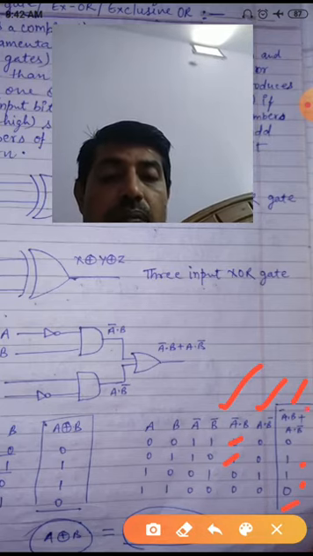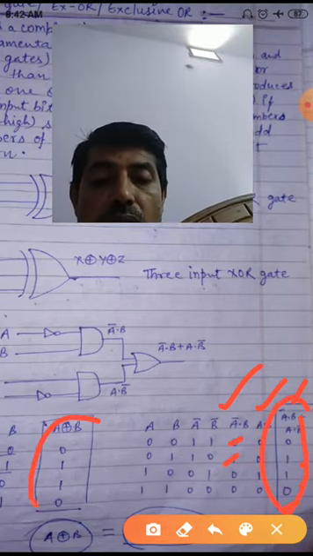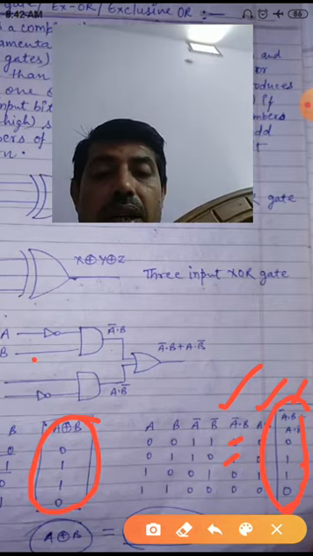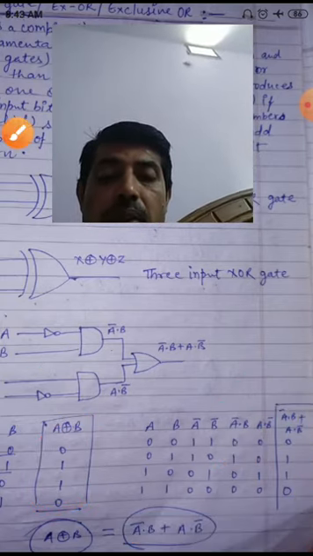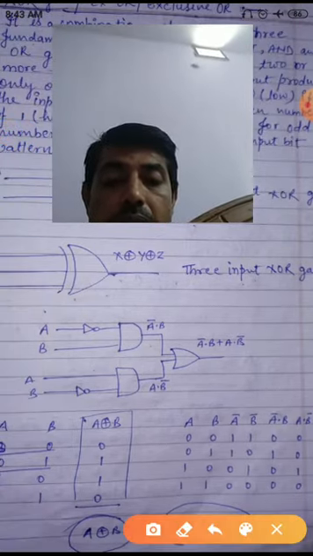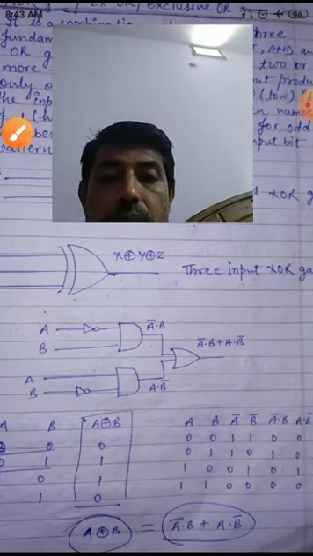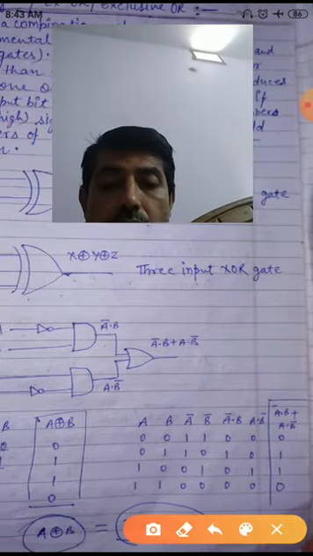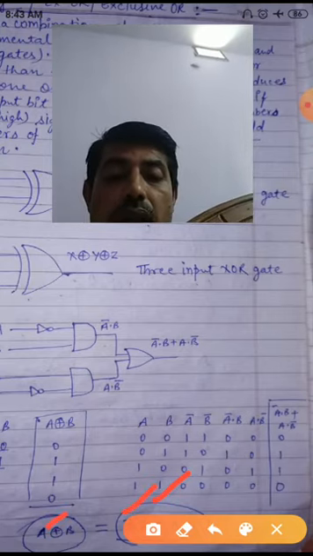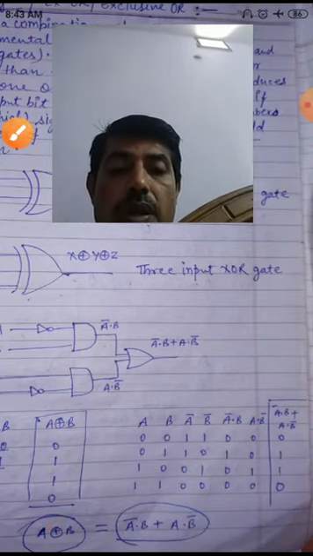So you can see here this output and this output both are same. It means this circuit and this circuit are both returning the same thing. So simply you can say it is A XOR B, and both are the same. So now come to the next page.